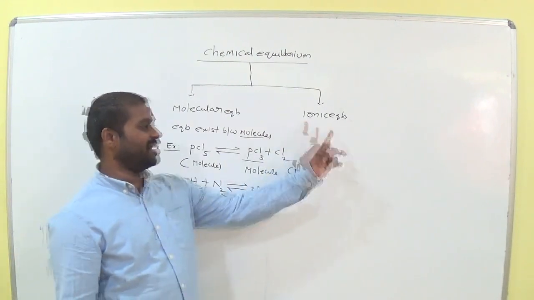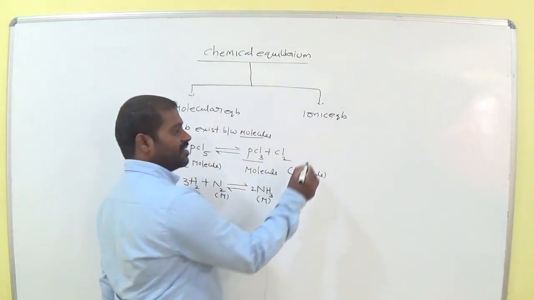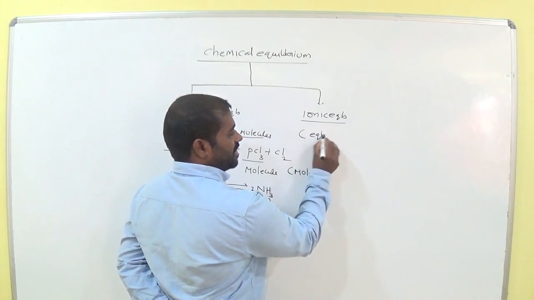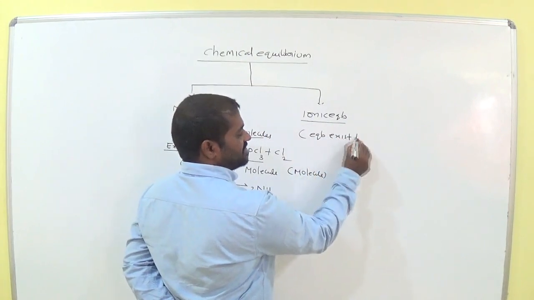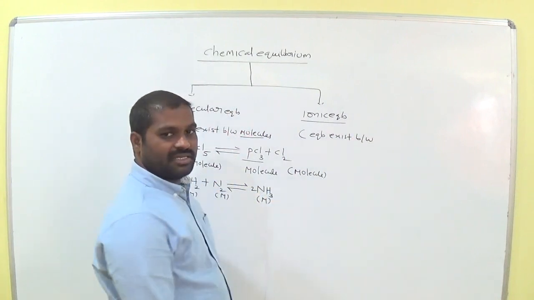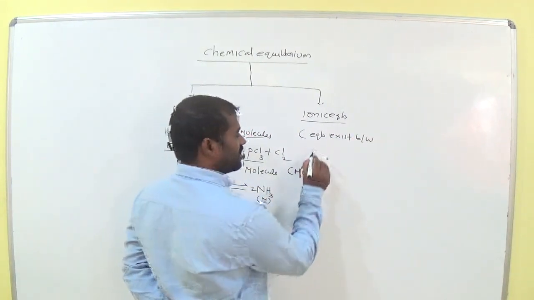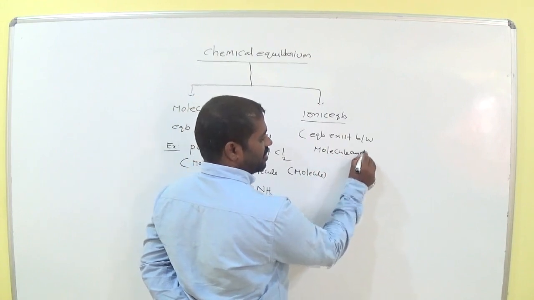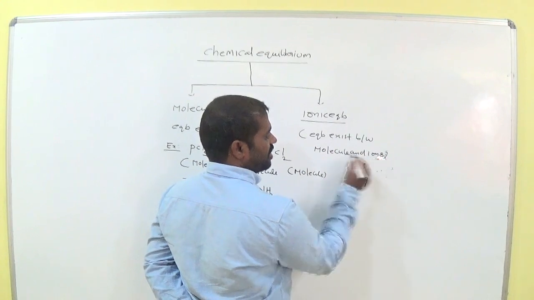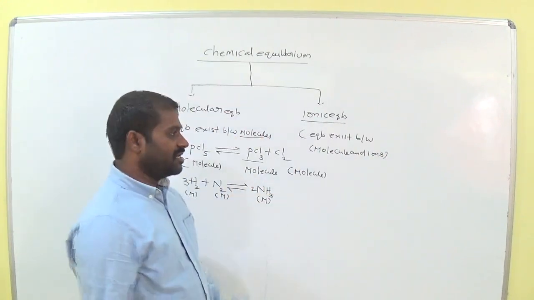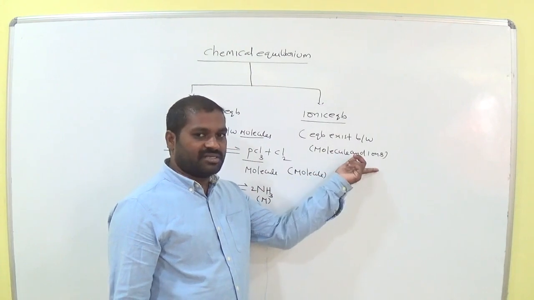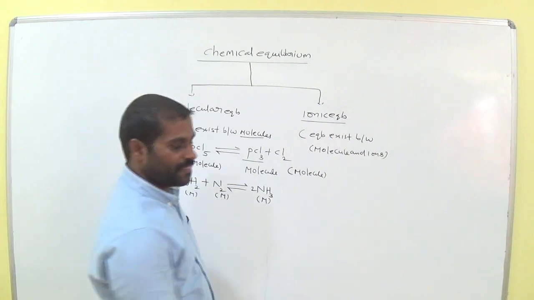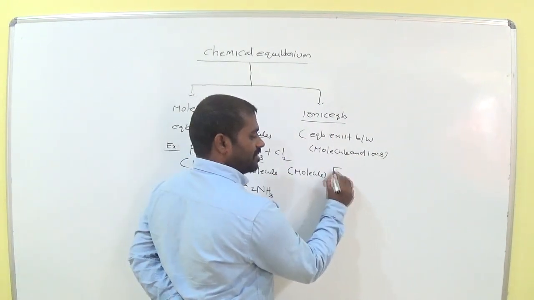So what about ionic equilibrium? Ionic equilibrium means equilibrium exists between molecule and ions. Equilibrium exists between molecule and ions. Such an equilibrium is called ionic equilibrium. Let's see the example.